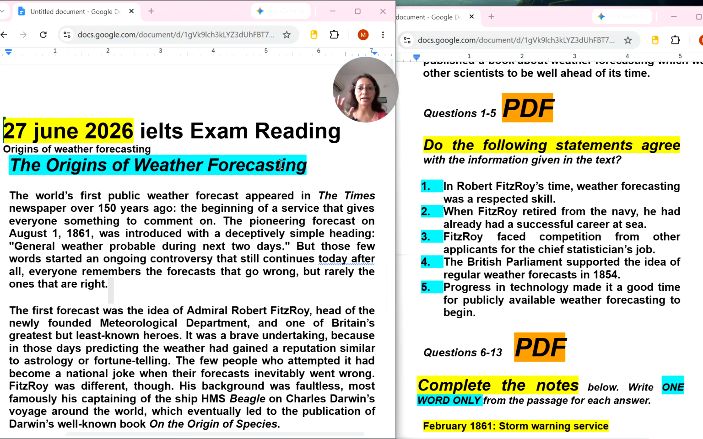On the left side, I am showing you the reading text, and on the right side, you can see the questions. So please make sure you practice with me. That is more important than anything else.